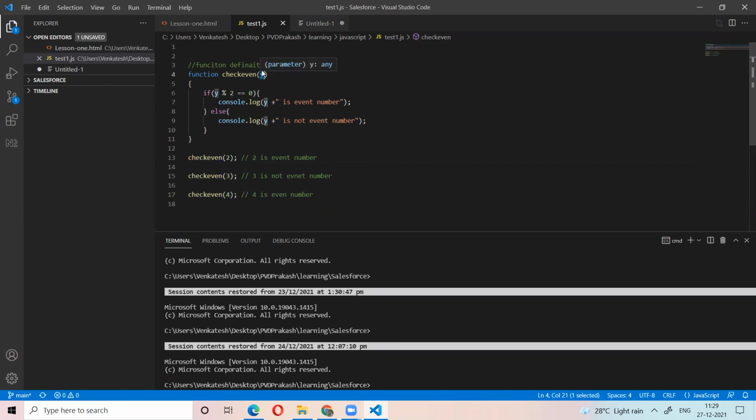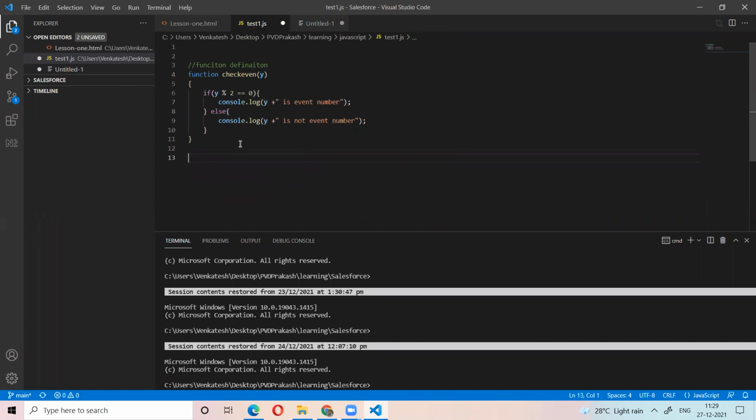So always in function definitions, the arguments must be dynamic, right? You don't know what you are giving to the function. That's why we take some variables. Do you people understand? So I told you function definition, function call, arguments, parameters.